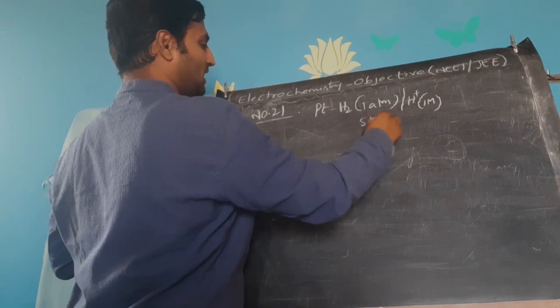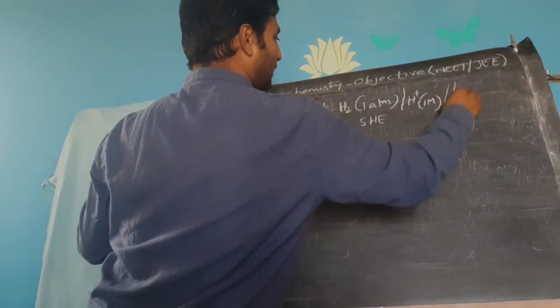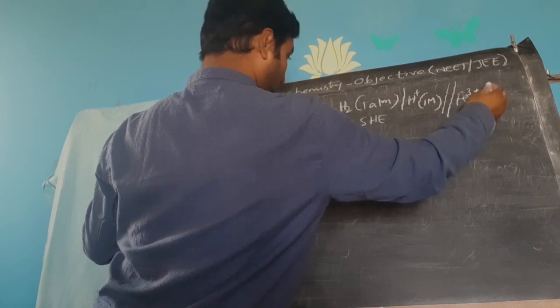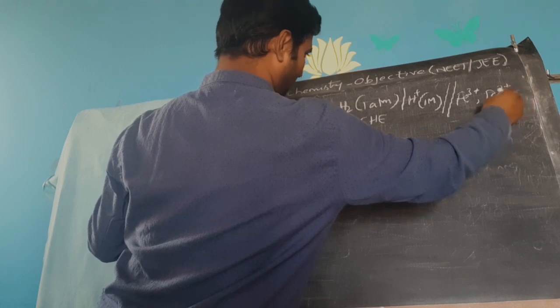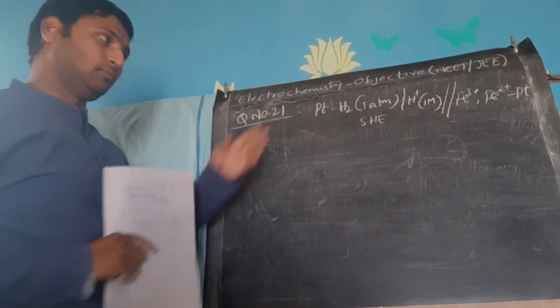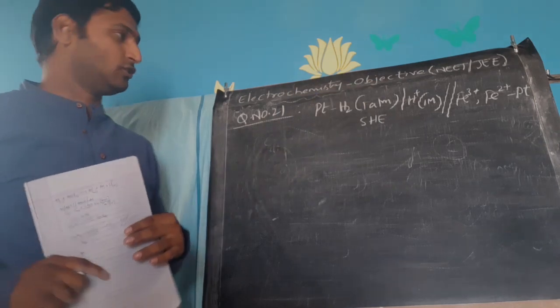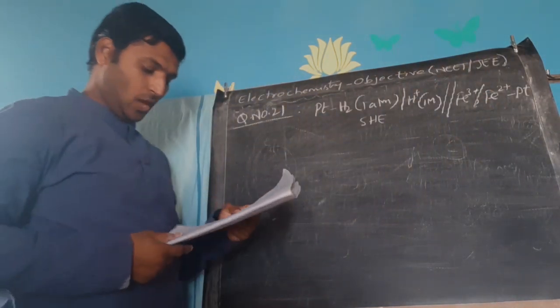So 1 atmosphere hydrogen, 1 molar H plus means he is talking about the standard hydrogen electrode. So your anode is the standard hydrogen electrode. That is pretty clear. Then the cathode is ferric ion gaining an electron and becoming ferrous ion at the interface of platinum. Because both are solutions, you need the interface of platinum. We could have mentioned slash here. Okay.